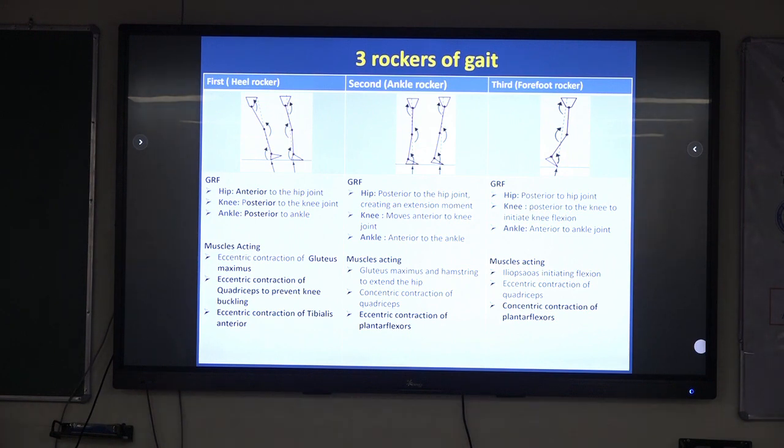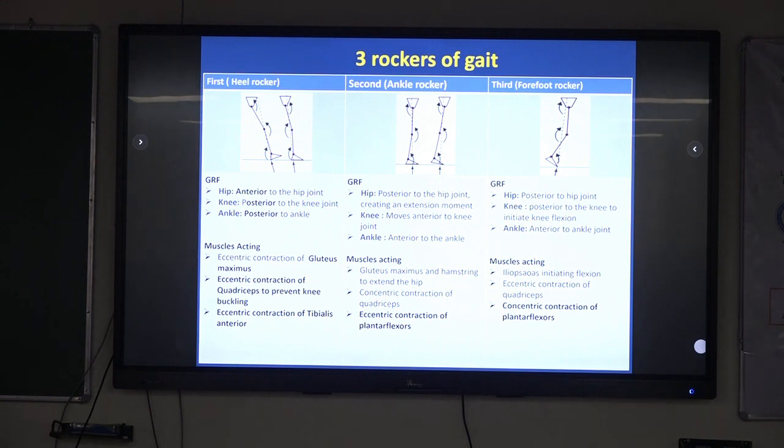That is one mechanism. After that, the second phase, what happens? The tibia rotates anteriorly to cause a little bit of dorsiflexion at the foot, and this mechanism is again controlled by eccentric contraction of the soleus and gastrocnemius. After that, it goes into the push-off mechanism where gastrocnemius and soleus actively contribute to cause plantar flexion, which is then supported by dorsiflexion of the metatarsal to go into actual push-off.